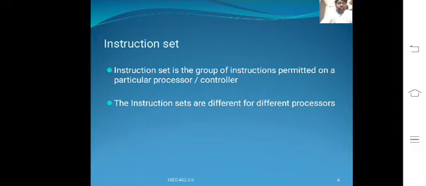These are the needs for the instruction set in the 8051 microcontroller.